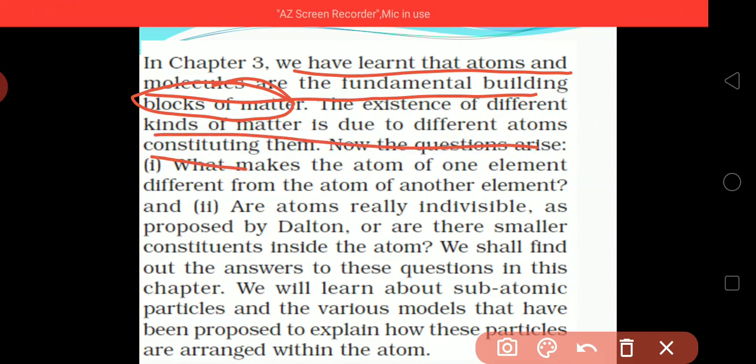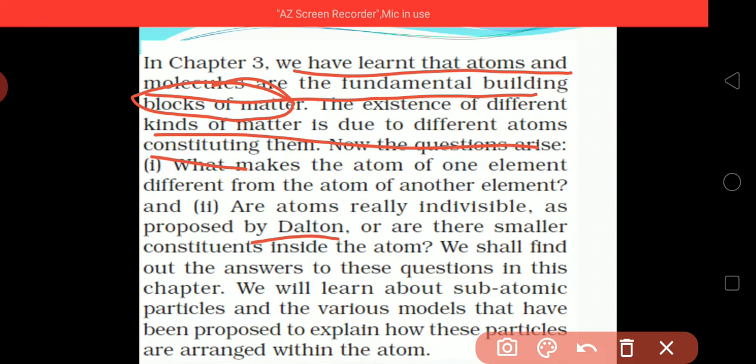Now the question arises, what makes the atoms of one element different from the atoms of another element? How can we distinguish the atoms of one element from the atoms of another element? We will study that. And the second is, are atoms really indivisible as proposed by Dalton?